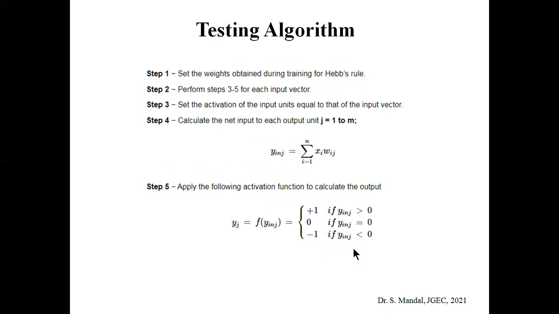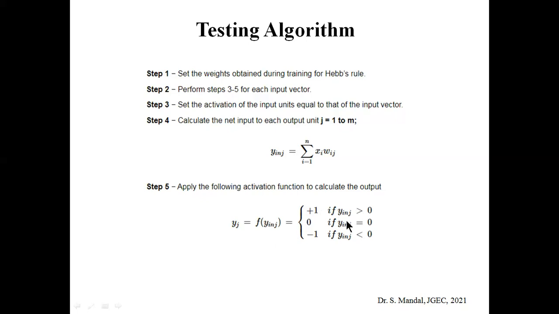Now coming to the testing algorithm. Here you also need to calculate the net input for each input pattern. If the input pattern is x1, x2, x3, up to xn, then the net input will be yin equal to summation from i equal to 1 to n of xi into wij. Next, the following activation will be implemented to get the calculated output. So yj equal to function of yin.